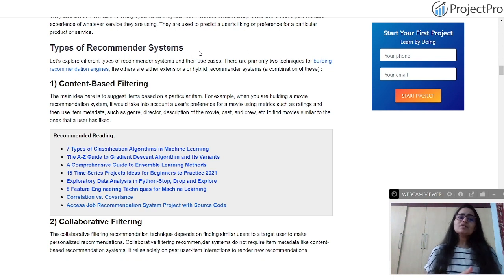Now, what differentiates the different types of recommendation systems? When I introduced you to this concept, I told you that there are basically two types of recommendation engines, and those are content-based filtering and collaborative filtering. So recommendation systems are based on two types, which are content-based and collaborative filtering.